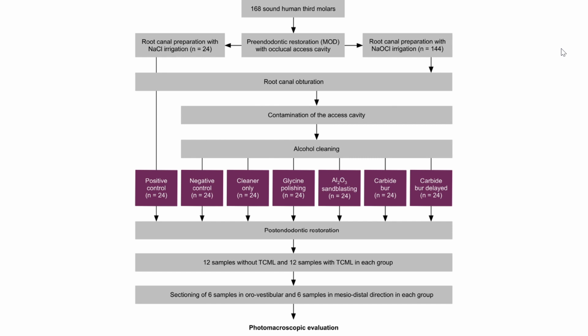12 teeth received thermocycling and 12 did not from each group. After immersion in silver nitrate dye, 6 samples from the 12 were sectioned in orovestibular direction and 6 sectioned in mesiodistal direction. A photomicroscope was used to take pictures of the sections, and 2 samples from each group were examined under a scanning electron microscope.